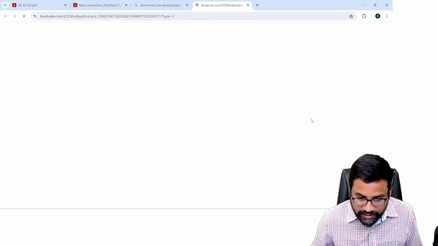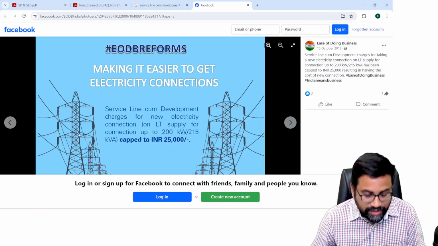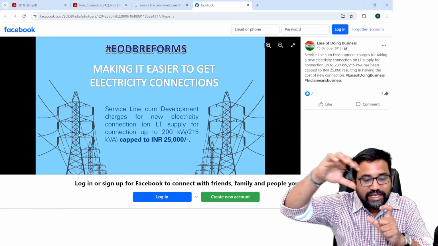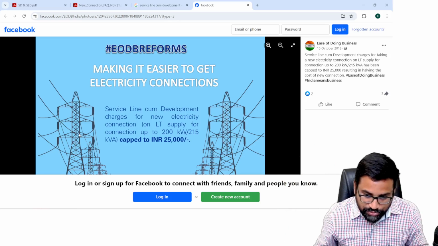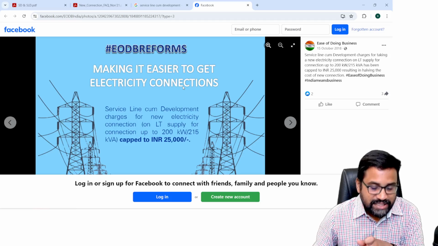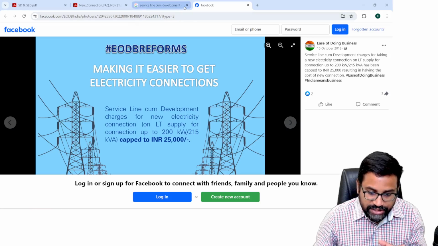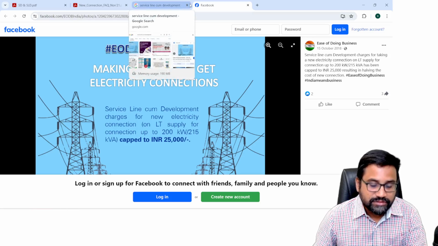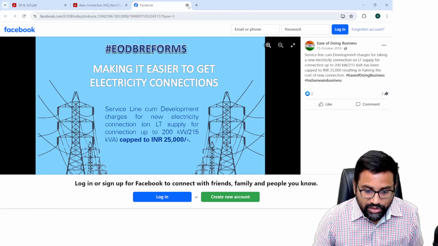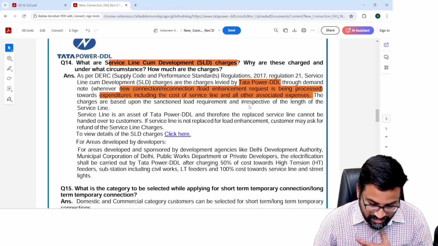See here, to connect, the towers will be constructed, and the electricity wires. So this work is called what? Service line cum development charges. Laying of installations, extending the electricity extension wires, all this work is called service line cum development charges.